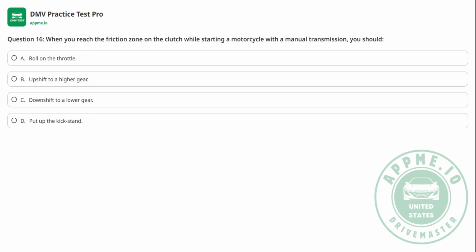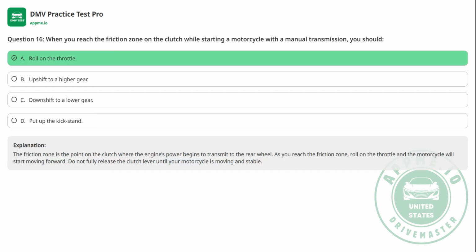Question 16. When you reach the friction zone on the clutch while starting a motorcycle with a manual transmission, you should A. Roll on the throttle. B. Upshift to a higher gear. C. Downshift to a lower gear. D. Put up the kickstand. The correct answer is A.